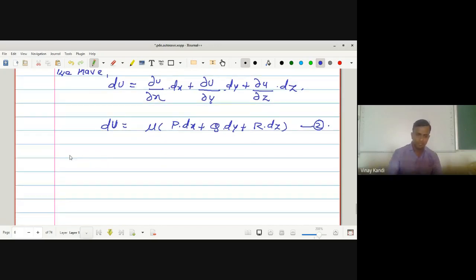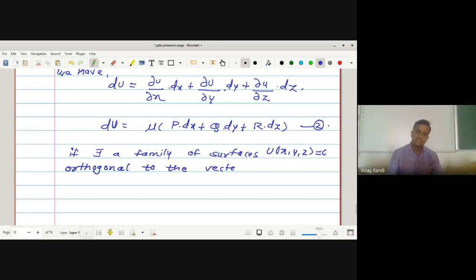Now look at here. If there exists a family of surfaces u of x, y, z is equal to c, constant c, orthogonal to the vector field E, we say that the Pfaffian differentiable equation is integrable. By the definition, what is integrable?